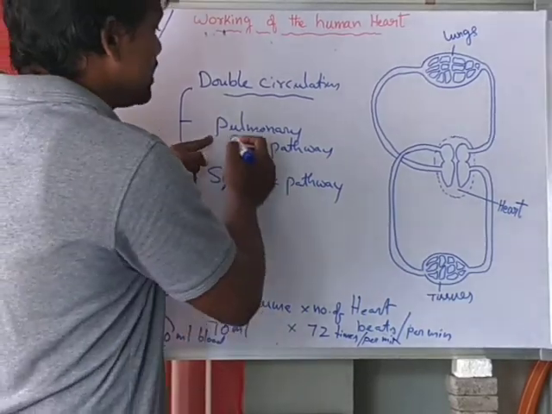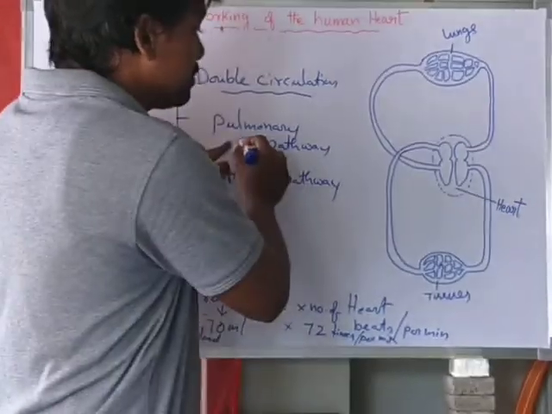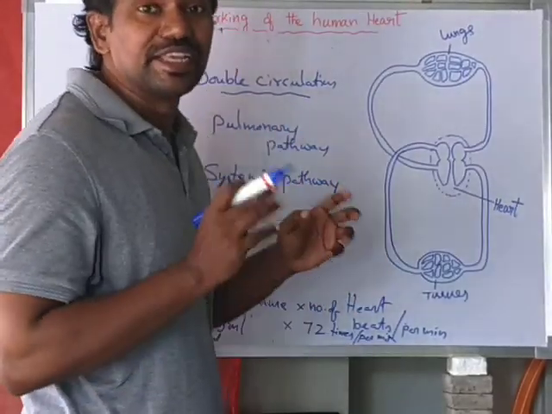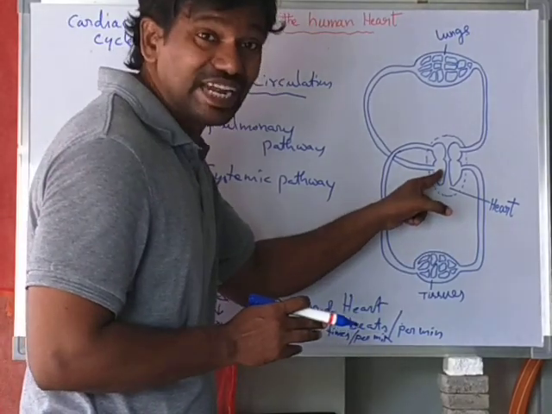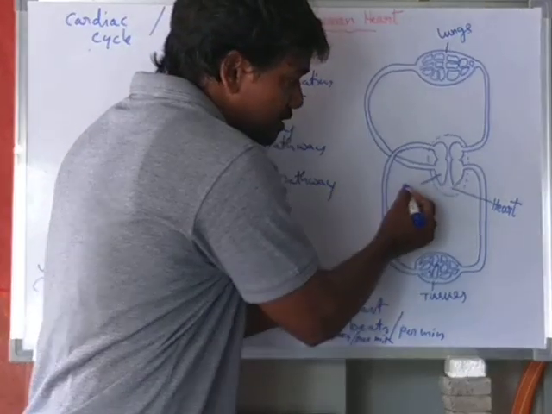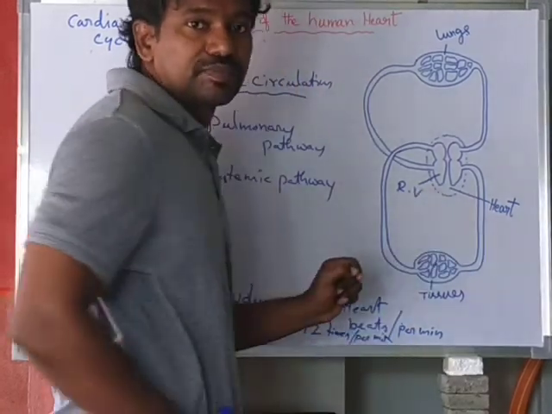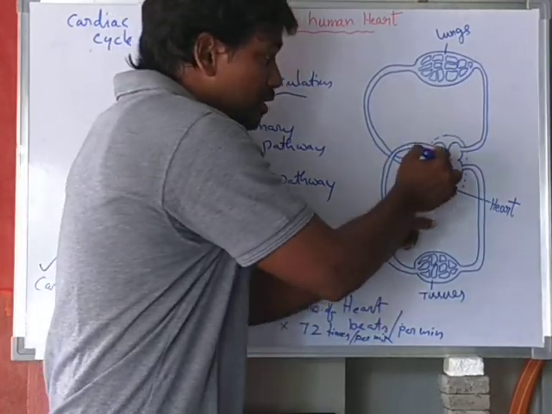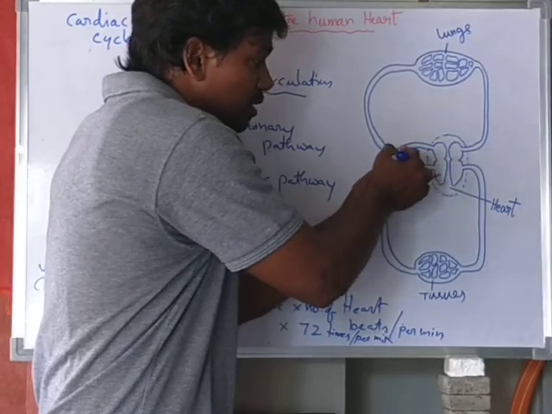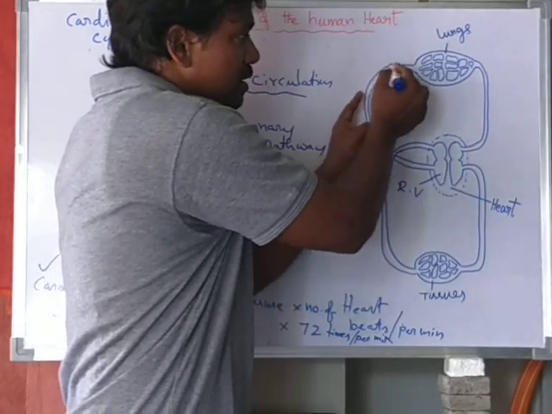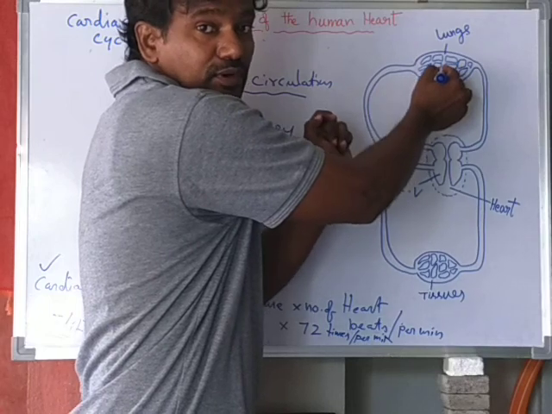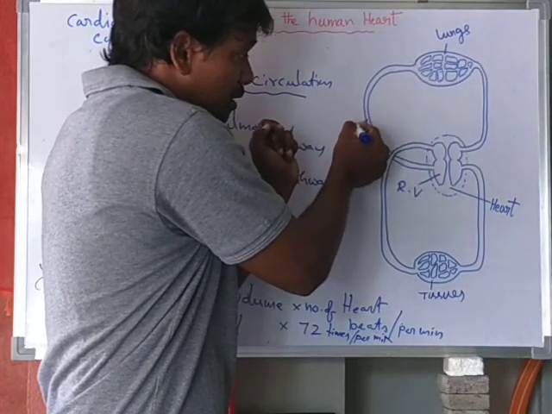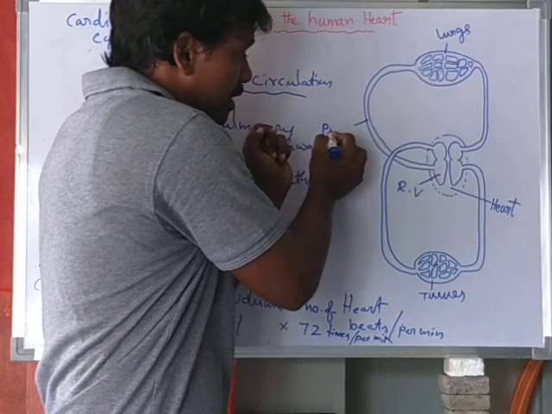So what is the pulmonary pathway? Pulmonary pathway means the deoxygenated blood from the right ventricle passes into the lungs through the pulmonary artery.